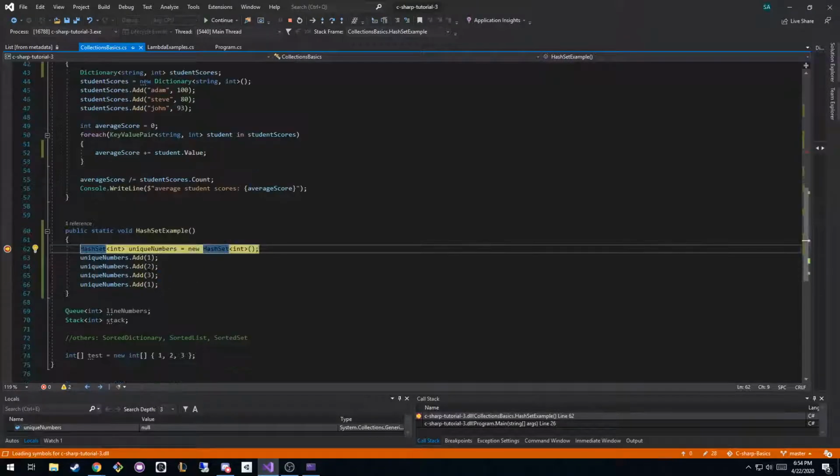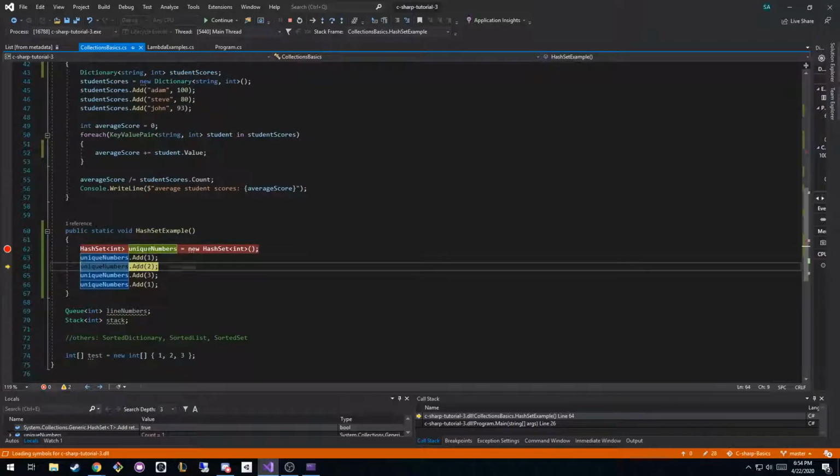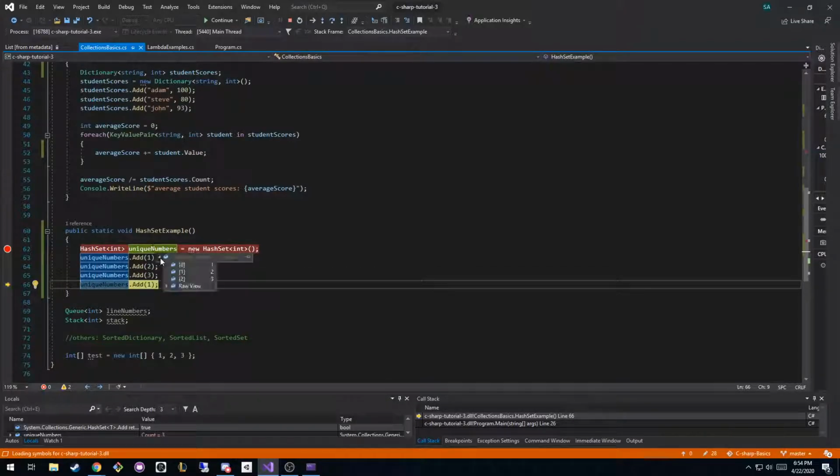So we'll breakpoint on the first one, and when we go to the next line, you'll see all we have is an empty set with a count of 0. If we go to the next line, we will have a set with a count of 1, and it's 0 if the object is 1. We go to the next line, we'll have 2 objects inside of it, and they'll be 1 and 2. And then same thing, we'll have 1, 2, and 3.